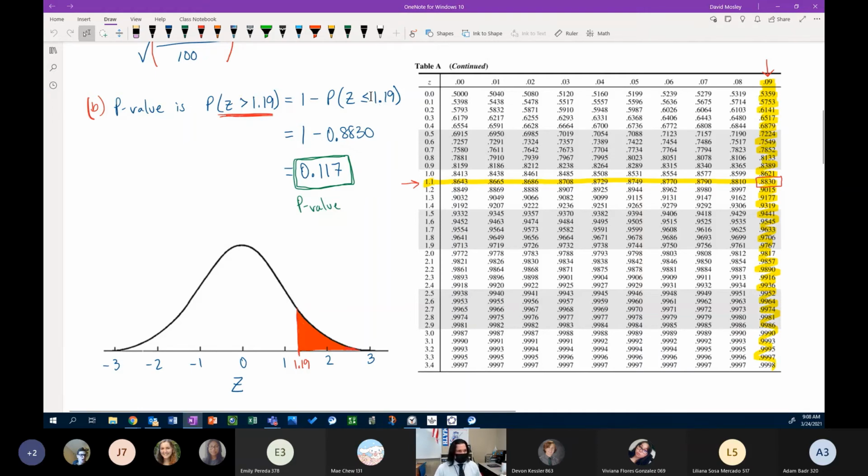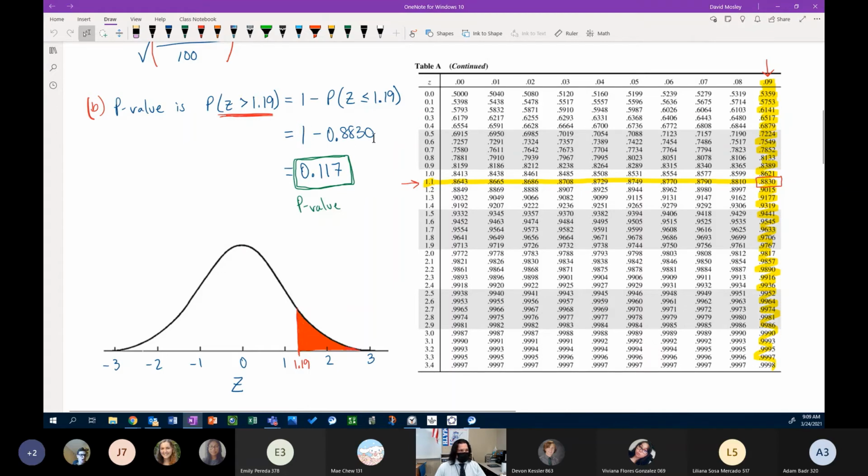So using table A, we need to use the complement rule, right? And the probability that we find in table A that Z is less than or equal to 1.19, right? We find 1.1 in the left-hand column, 0.09 in the top row, because when we add those two together, we get 1.19, and that intersects at 0.883.